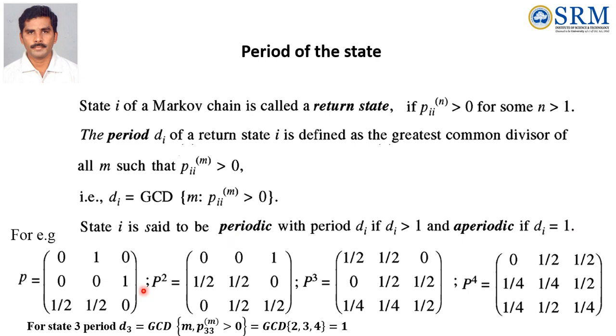In case the first step itself is greater than 0, when you are calculating the period, then obviously the state is aperiodic. So obviously state i is aperiodic if Pii(1) is not equal to 0.